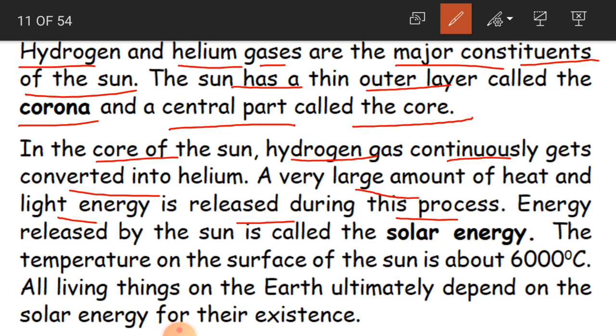Okay, and the energy released by the sun is called solar energy. What is solar energy, children? The heat and the light energy produced from the sun is called the solar energy.